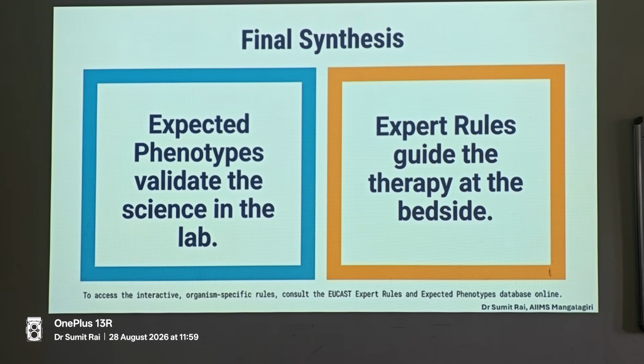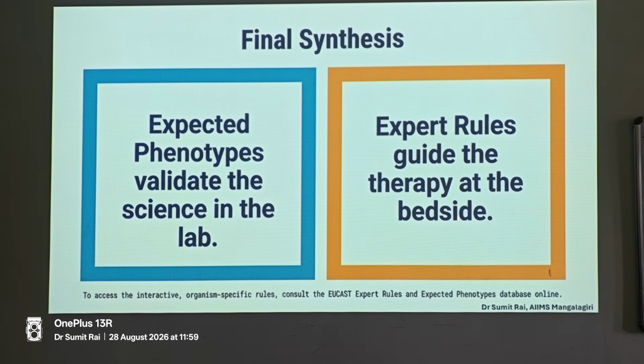There are cases where the HUNET report is given as D test positive, but it is reported as clindamycin susceptible. So that filtering we have to do, because mistakes can happen. You might enter it as D test positive and clindamycin as 28, so HUNET may take it as S, and that may then be given as therapy. That is why we have to filter out and apply the expert rule guides at the bedside.